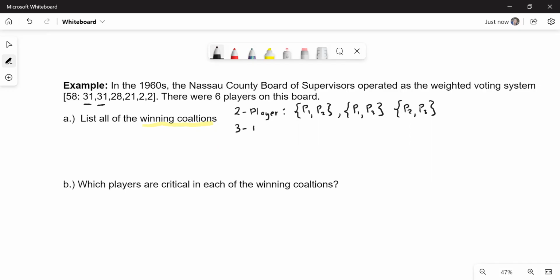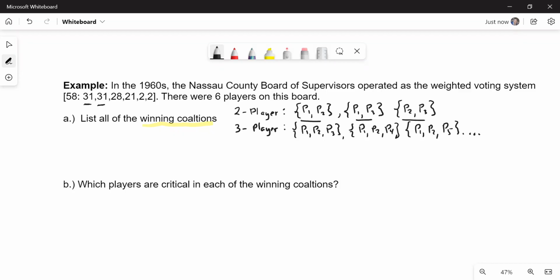All right, 3 players. Wow. Again, like I said, you can take these and you can just tack on 1 more player and automatically be a winning coalition. So for example, if P1 and P2 was already a winner, then you could just tack on P3. Or you could just tack on P4, or you could just tack on P5 and so on. And you would have to do that for each one of those winning coalitions.